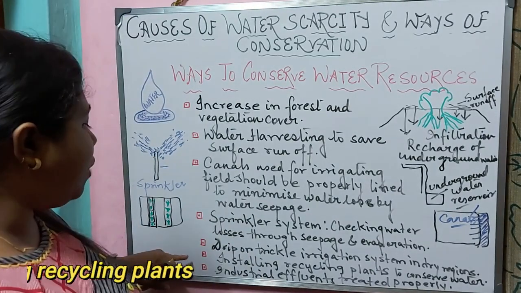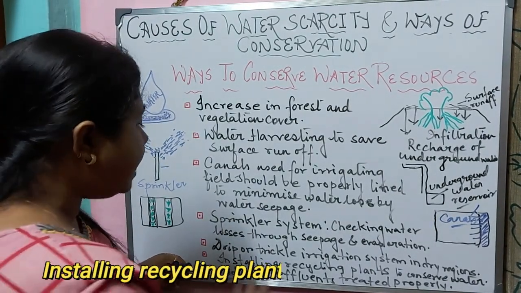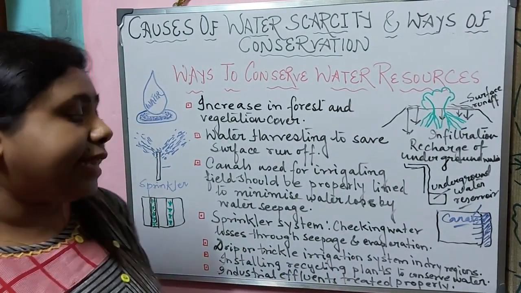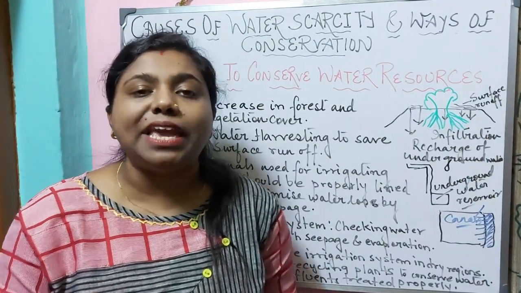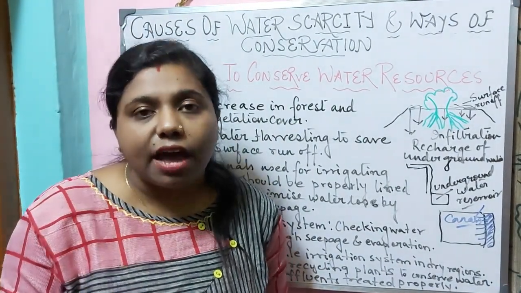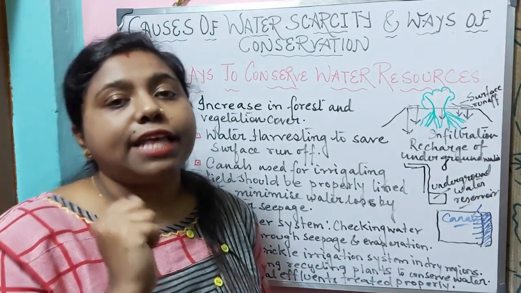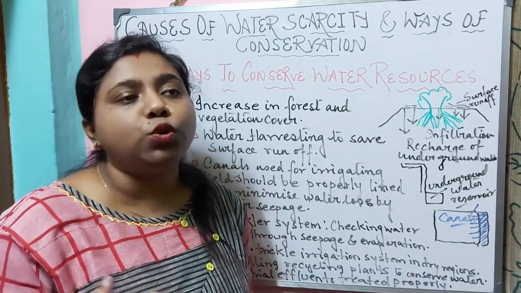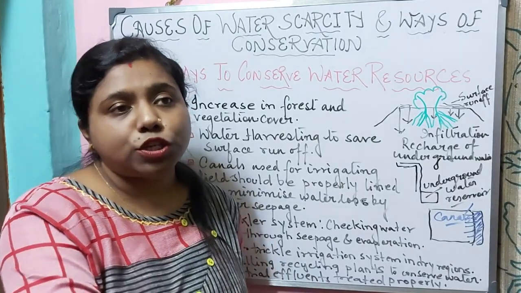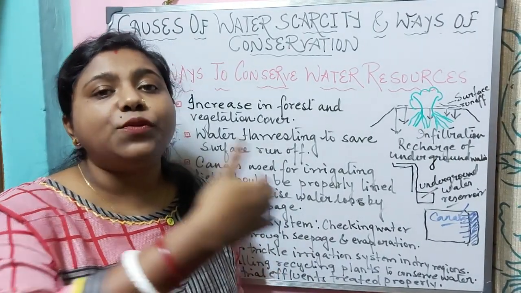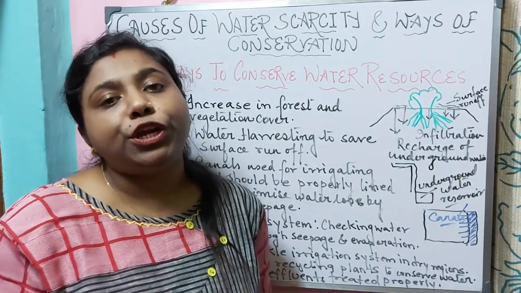The next method by which we can conserve the water is installing recycling plants. That means some recycling plants need to be installed in the areas, especially in the dry regions and in the regions where water scarcity is a huge problem, so that the water which is once used can be recycled again and put into use, right?